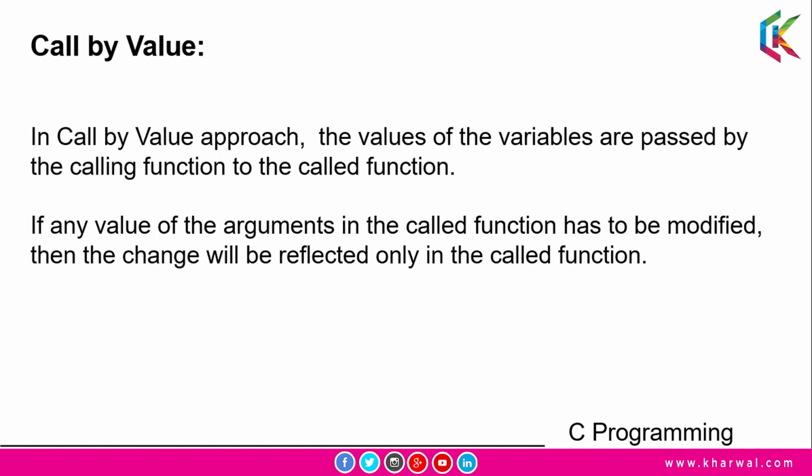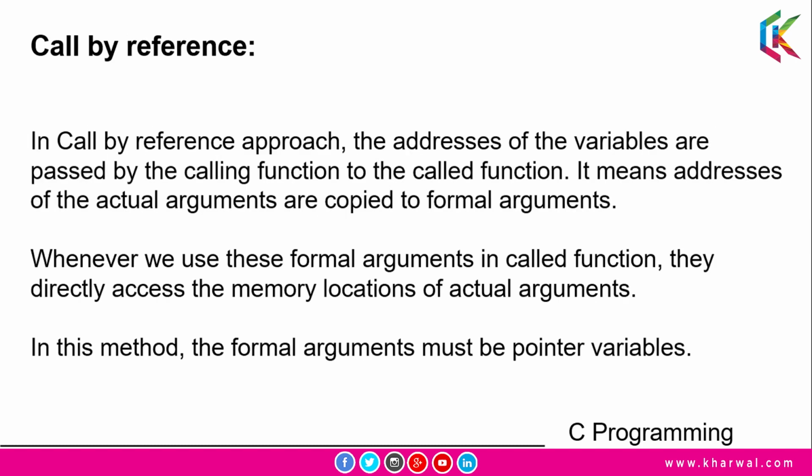And now moving on to the next topic, and that is call by reference. So let's go ahead and we'll discuss call by reference. In call by reference, the addresses of the variables are passed by the calling function to the called function. So it means addresses of the actual arguments are copied to formal arguments. So when we use these formal arguments in the called function, they can directly access the memory locations of the actual arguments. So in this method, the formal arguments must be pointer variables.